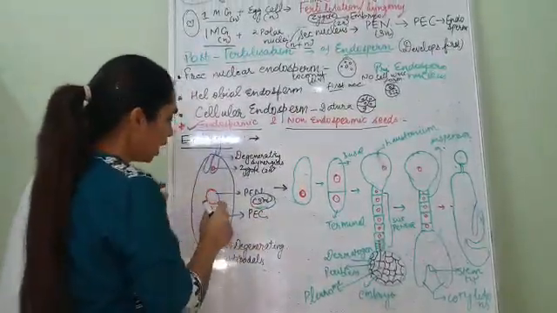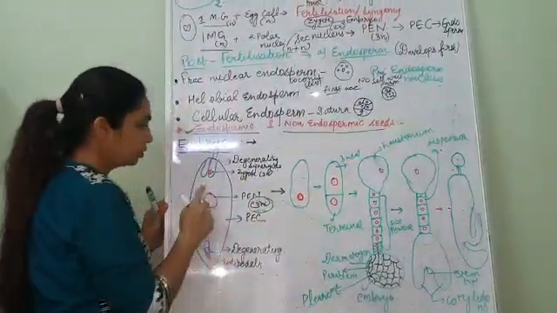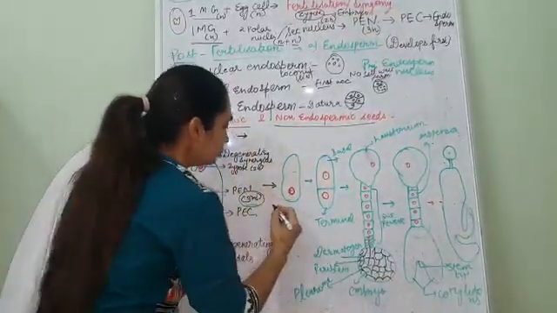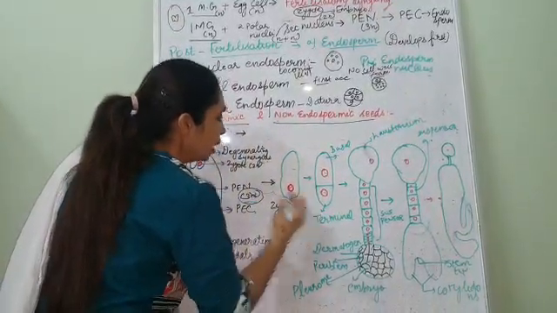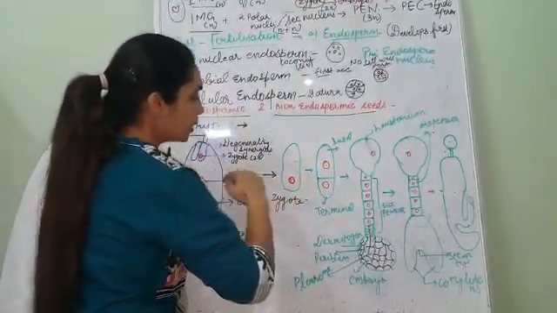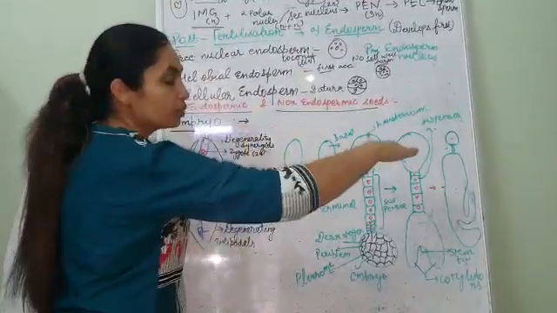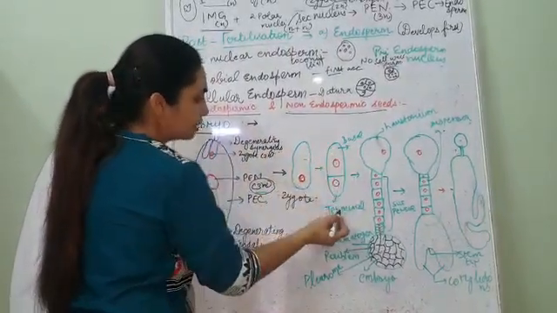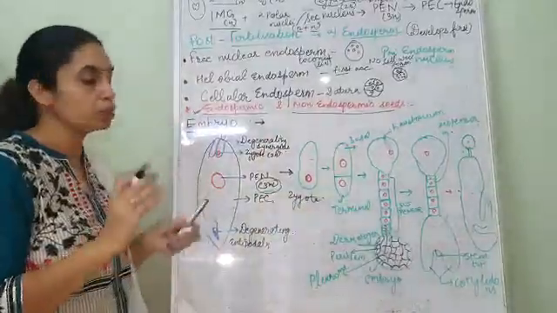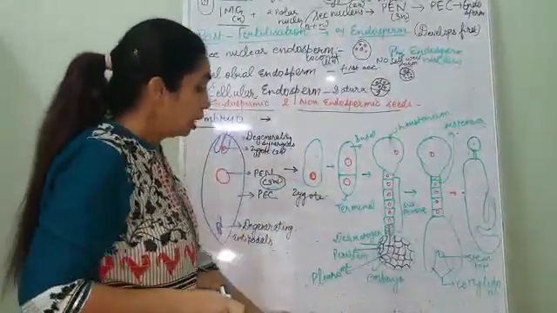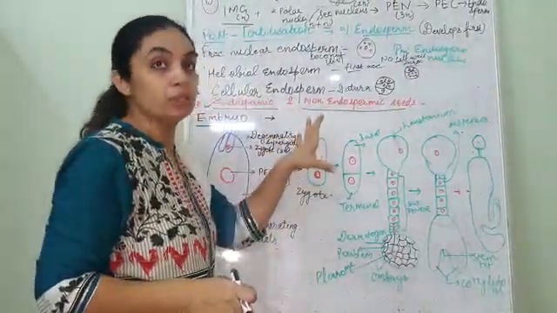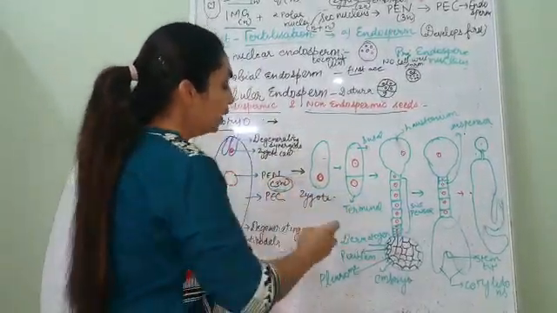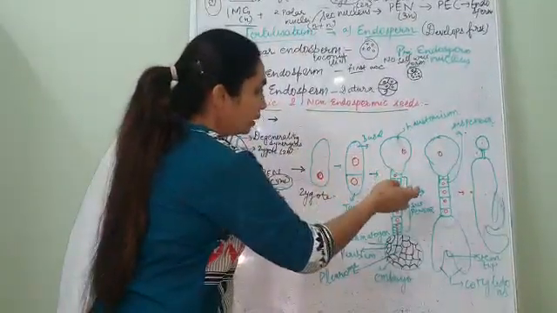This diagram you have understood. Now see, I am taking this zygote out. This is the zygote with nucleus. A transverse division takes place, so two cells are formed. This one is the basal cell and this one is the terminal cell according to their positions in the embryo sac. That's why this is basal and this is terminal, towards the micropylar end and the other end.